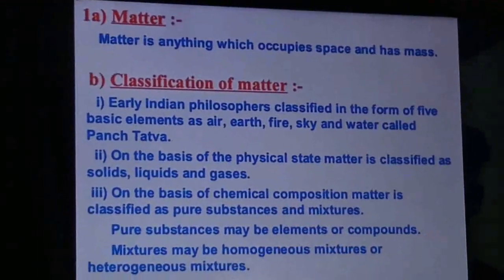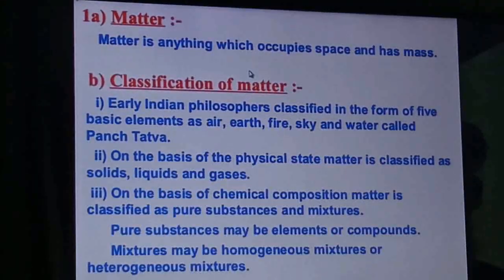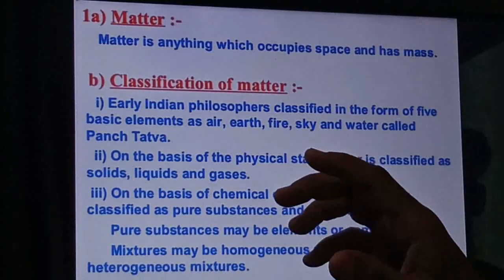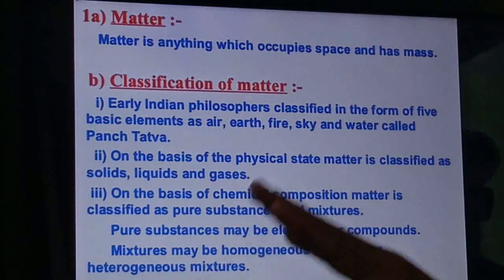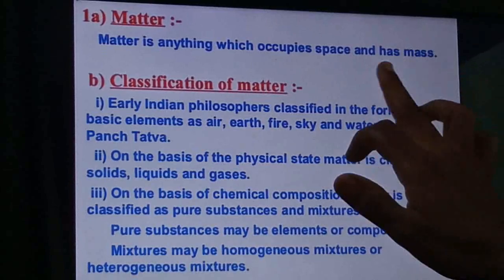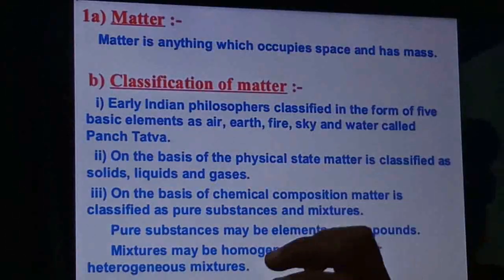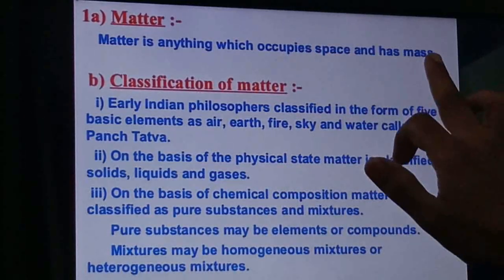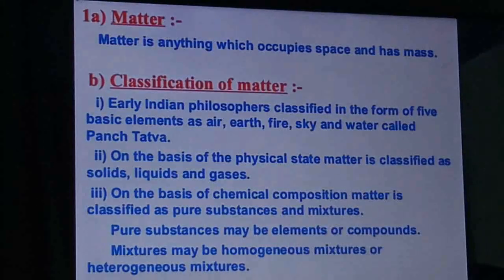You can take any example: computer, mouse, table, chair, book, pencil, chalk, anything, air, water. All these occupy space and have mass, so they are all matter, right? So anything which occupies space and has mass is known as matter.